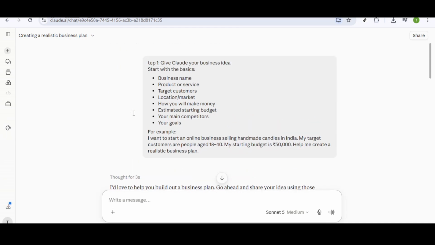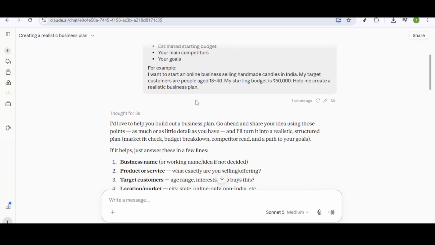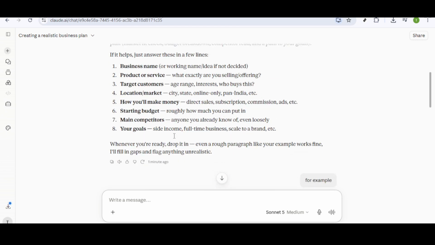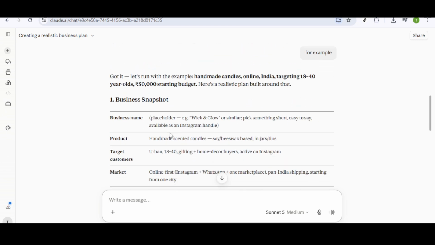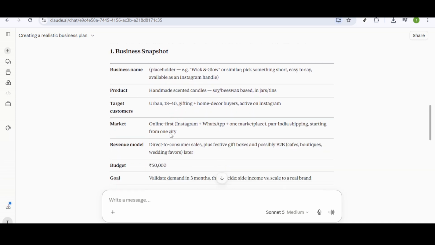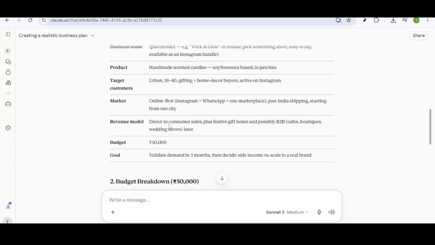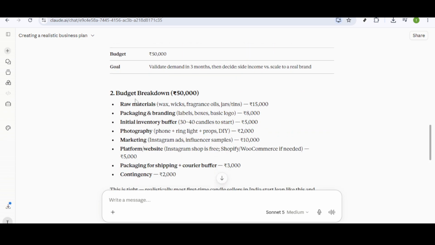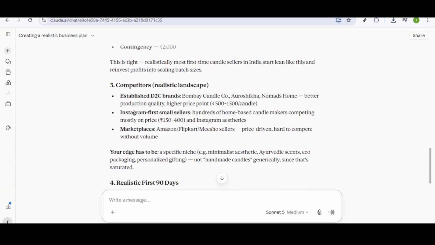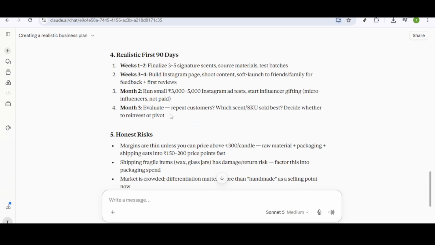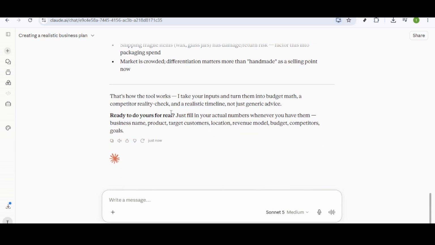You'll also want to define your revenue model. How will you make money? Whether it's selling directly to customers, through subscription services, or maybe even via advertisements, giving Claude a clear picture of your intended revenue stream is crucial. Another key detail to share with Claude is your estimated starting budget. Understanding your budget constraints is vital, as it influences your business scale and strategy. So have a figure ready, even if it's a rough estimate.